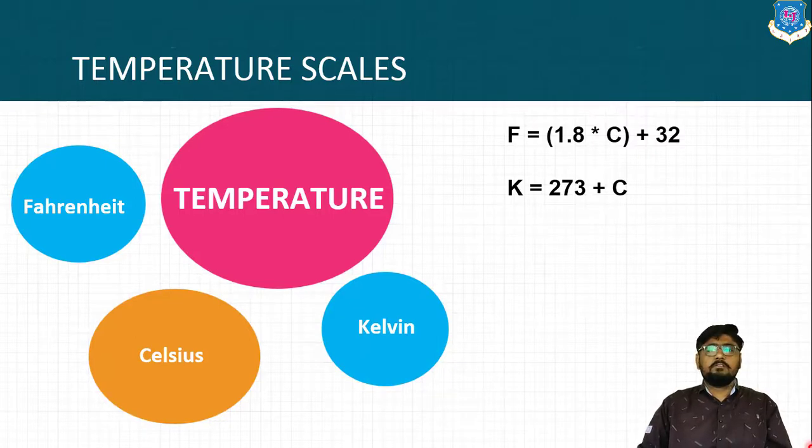If you want, you can pause the video at this moment and try to calculate it by yourself, or let me directly give the answer to you. At minus 40 degree centigrade, the Fahrenheit conversion will be equal to minus 40. Let us say F is unknown at the moment and C is equal to minus 40 degree centigrade. So minus 40 into 1.8 results in minus 72. Minus 72 plus 32 gives minus 40. So minus 40 degree centigrade is equal to minus 40 degree Fahrenheit.